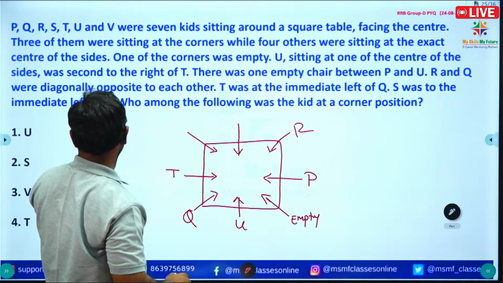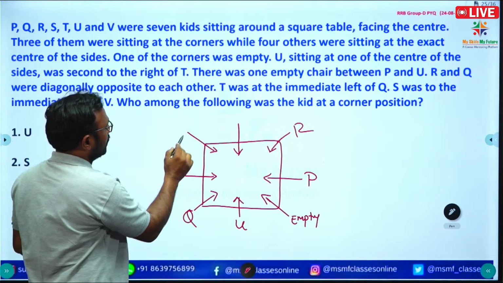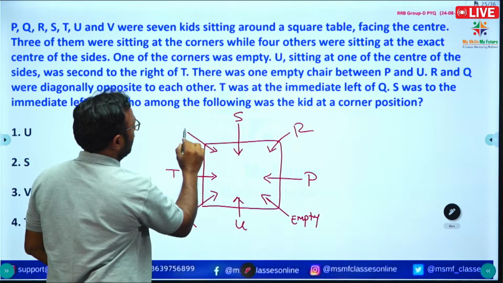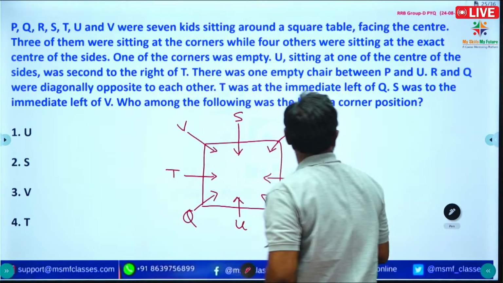S was to the immediate left of V. So, the immediate left of V, who is there? S. Okay, right. This is the actual information they gave.